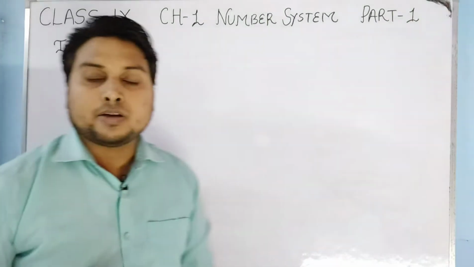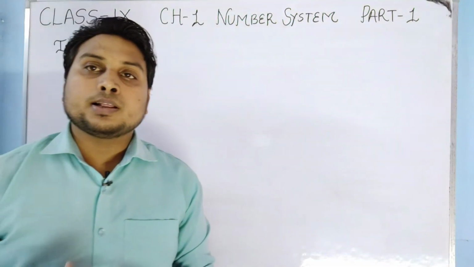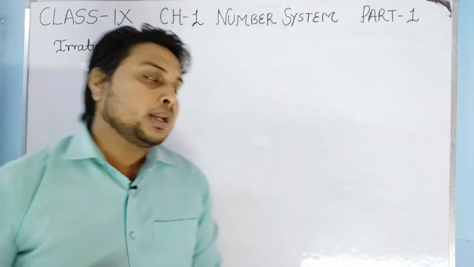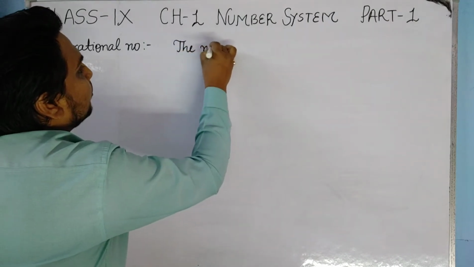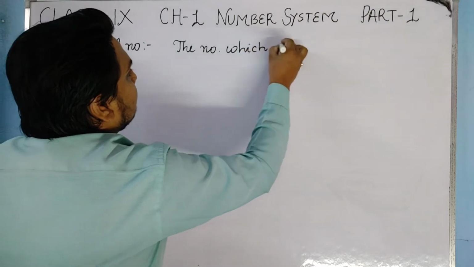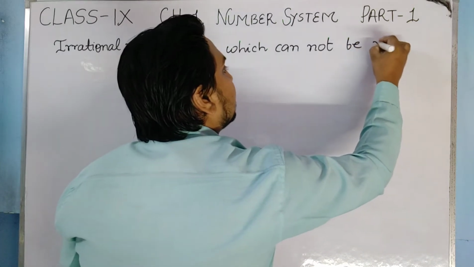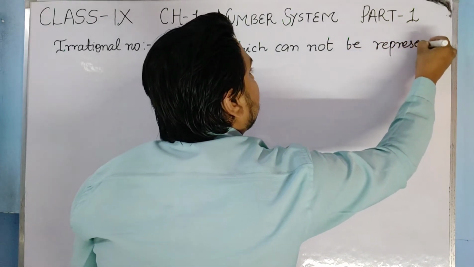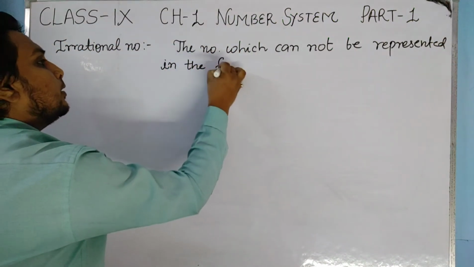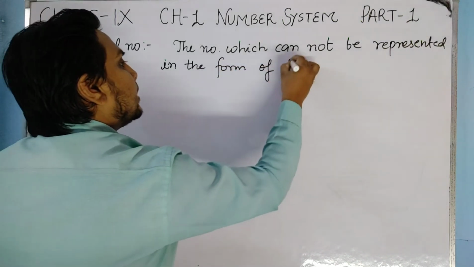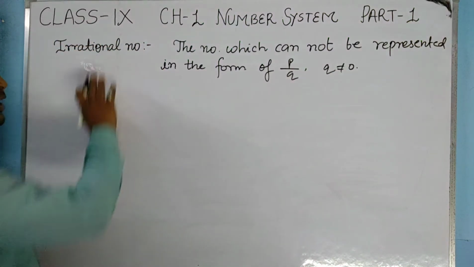As we have studied the definition of rational numbers, that all the numbers which can be written in the form of P by Q are rational, in the same manner, we can say that the numbers which cannot be represented in the form of P by Q, where Q should not be equal to 0, are known as irrational numbers.